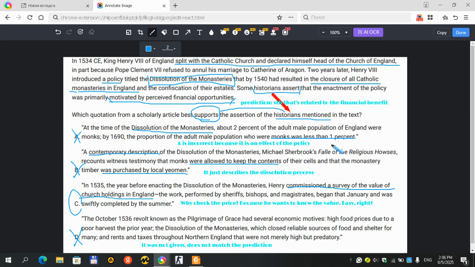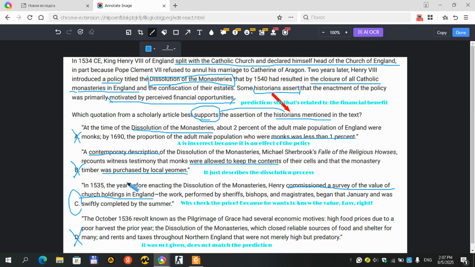So why is this incorrect? Because it doesn't mention anything that can support the historians' assertion. It might have been correct if the question were an inference one, if we were talking about the consequences of the work that has been carried out. But it's incorrect because it's the consequence of the actions taken by King Henry VIII. So A is incorrect because it's an effect of the policy.